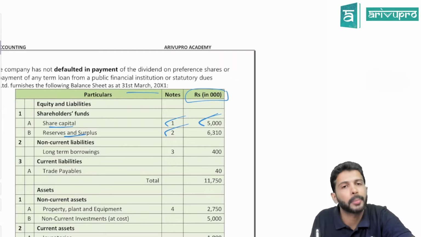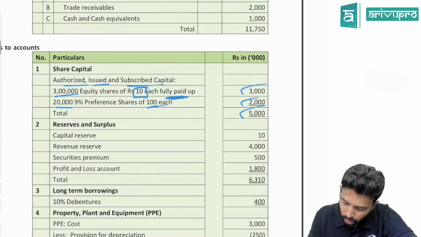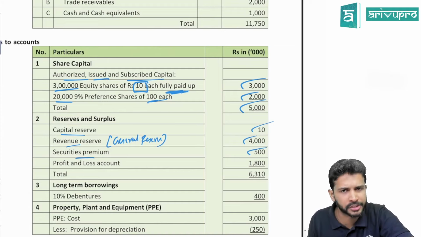Reserves and surplus, they have prepared note number 2. Total reserve is 6,310. Let's look at what reserves we have. We have capital reserve, which is 10. Revenue reserve is nothing but your general reserve, which is 4,000. Securities premium we have, which is about 500.